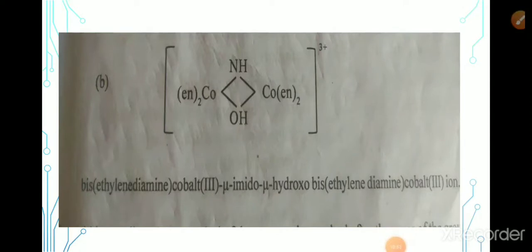In the last one, similarly, it has bridge ligands NH and OH, and the other ligand is ethylenediamine. Bis ethylenediamine cobalt(III), mu-imido, mu-hydroxo, again another unit bis ethylenediamine cobalt(III) ion. Or we can also write it as tetrakis ethylenediamine, mu-imido, mu-hydroxo, tetrakis ethylenediamine, cobalt(III) ion.